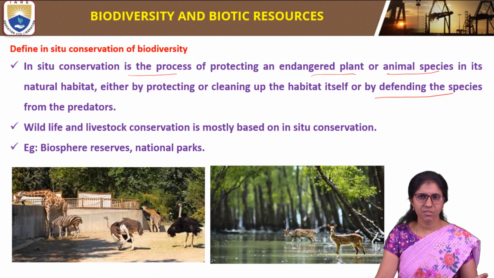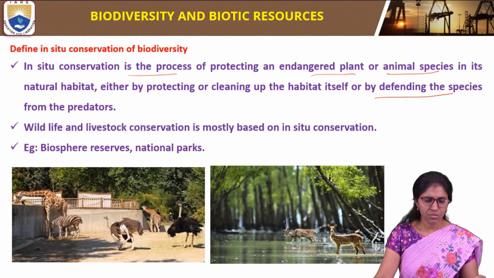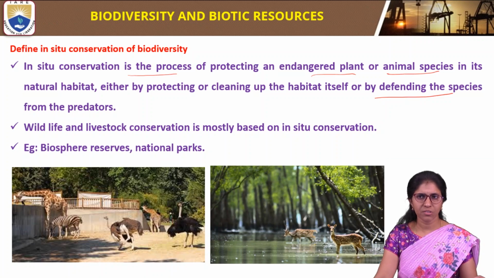In situ conservation is a process of protecting endangered plants or endangered animals within their natural habitat, either by protection or by cleaning up the habitats, and also by defending the species from predators. So this is the in situ conservation of biodiversity. This type of conservation takes place in the natural habitats of the plants and animals.